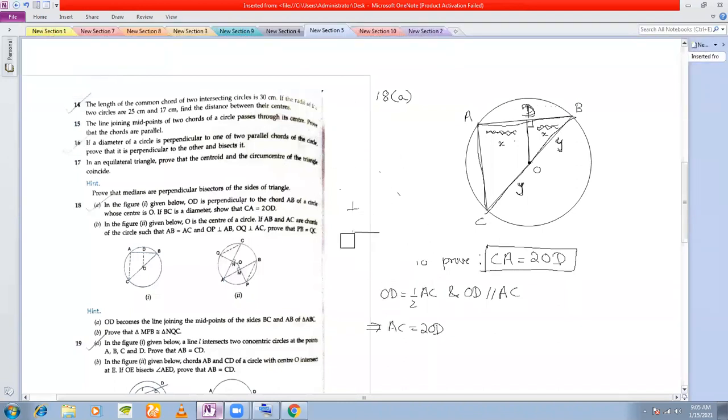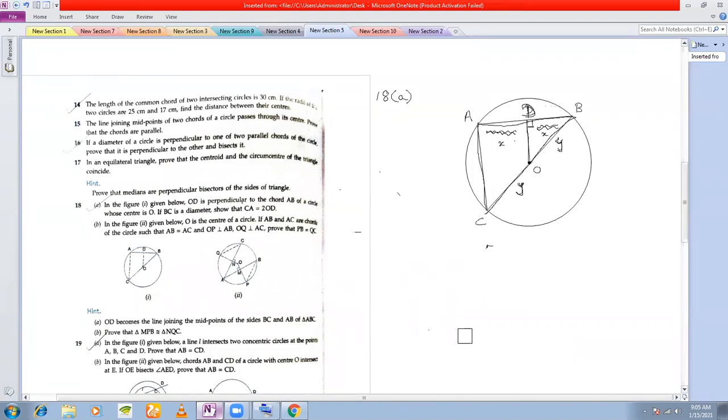So let's now see how to write this down. We start by writing that OC is equal to OB, and give brackets, I'll give the reason: radii of the same circle.